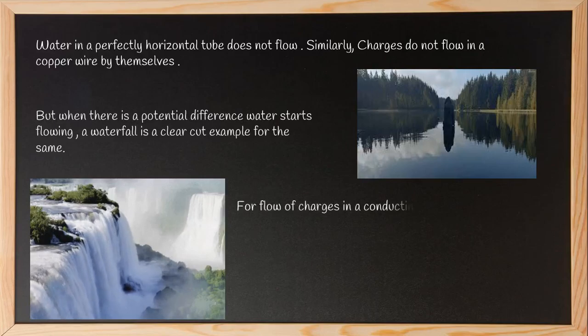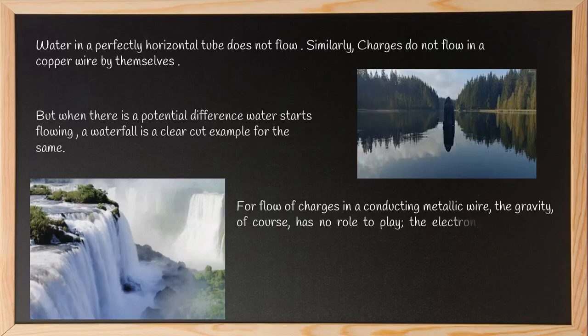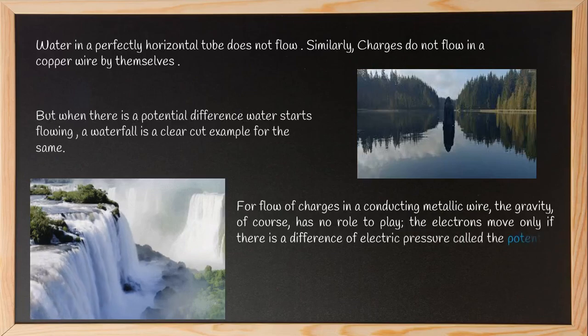Even in this example, the flow of charges in a conducting metallic wire, gravity of course has no role to play. The electrons move only if there is a difference of electric pressure, called the potential difference, along the conductor.